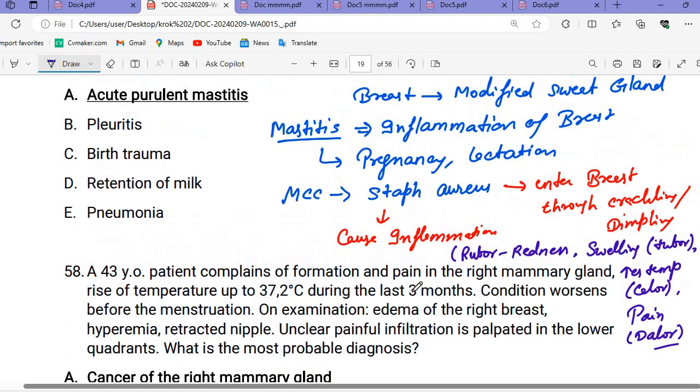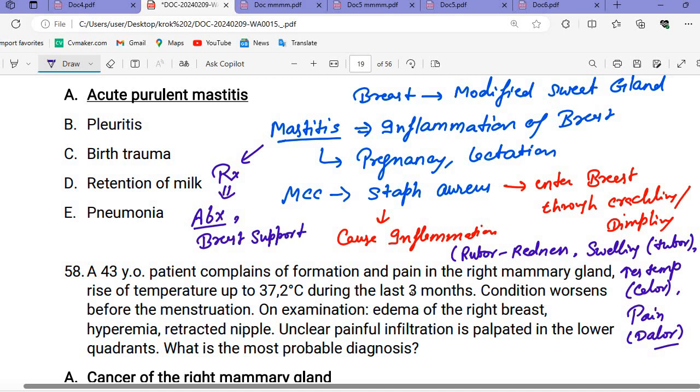How will you treat this condition? How will you treat mastitis? Mastitis is caused by bacteria. Hence, we will treat it with the help of antibiotics, and we will provide breast support. If the breasts are loose, they will put more pressure, and due to this congestion will be there. That's why we need to provide support.